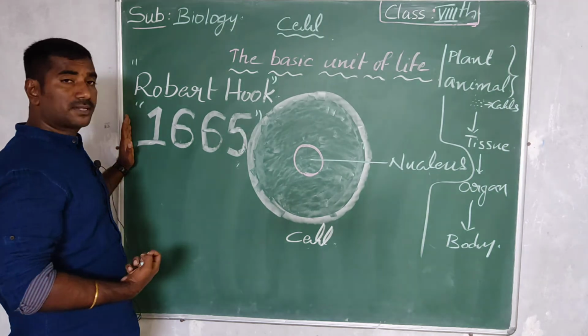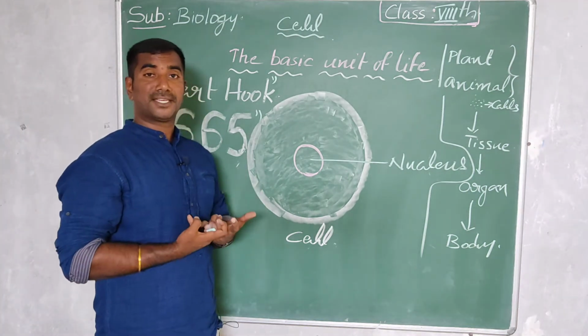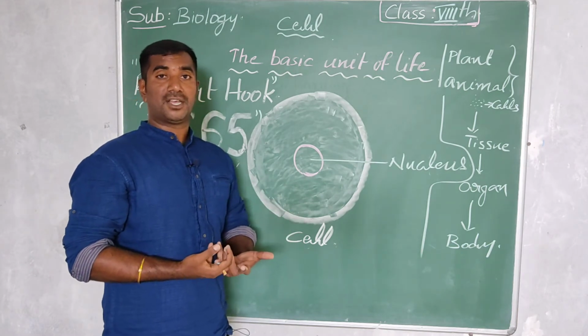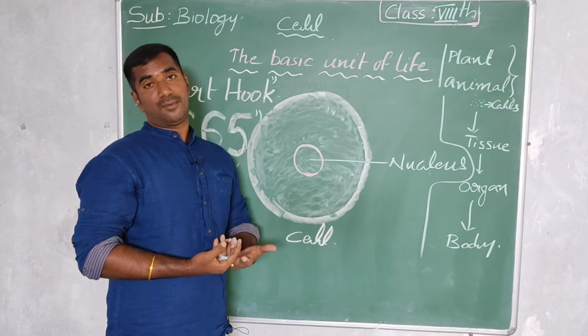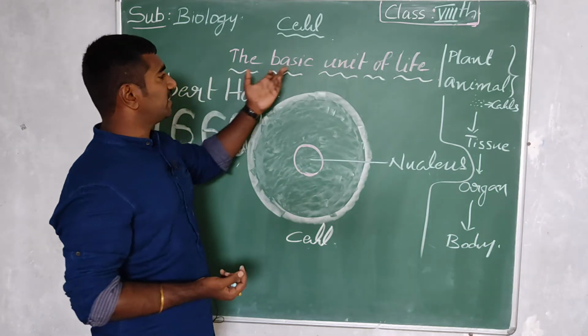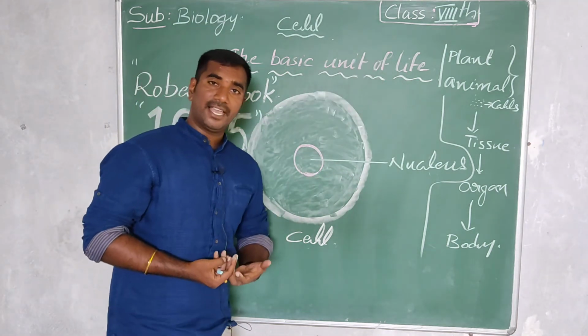Finally, he said the cells are present. Before, cells were present, but he found that all the cells frame together and form a body. He gave some explanation of how the body is framed. Body is framed by cells. Cells are the basic unit of life. Life is a living body, that is plant and animal.